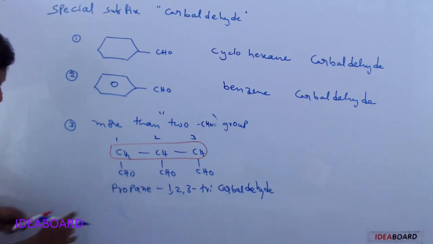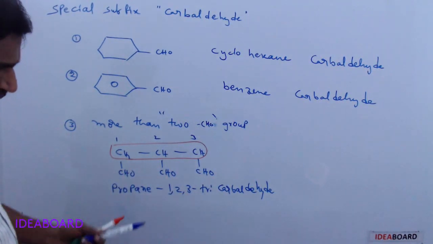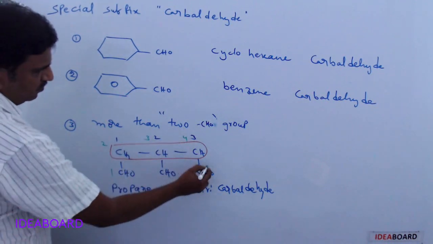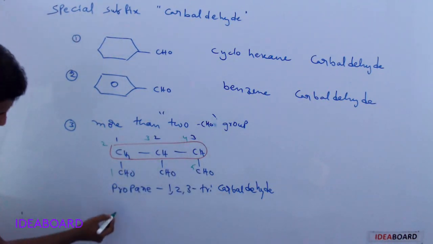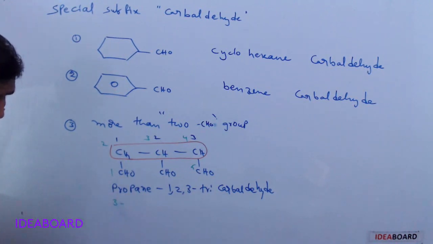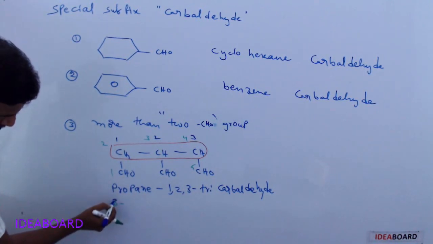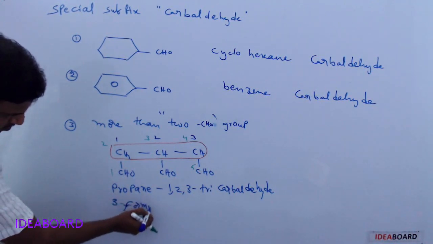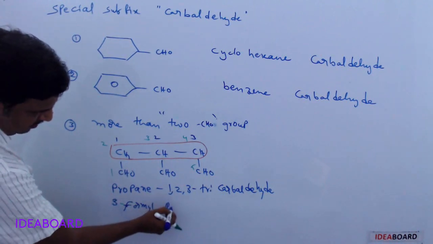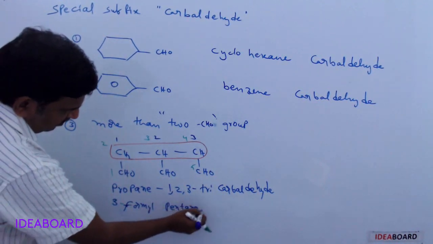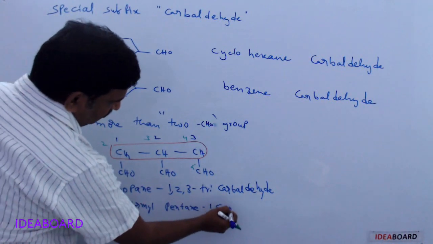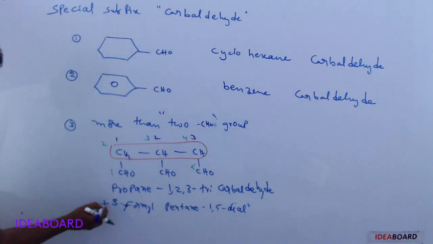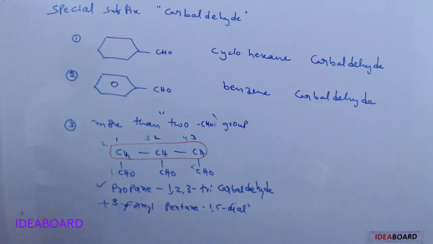Okay, I will write clearly. So here the old numbering I am writing with green color. So this is 1, this is 2, this is 3, this is 4, this is 5. So as per this, we get 3-formyl. 3-formyl pentane, 5 carbon atoms are there, that is pentane-1,5-dial. So this is an old system, but this is not correct now, this is the only correct one.